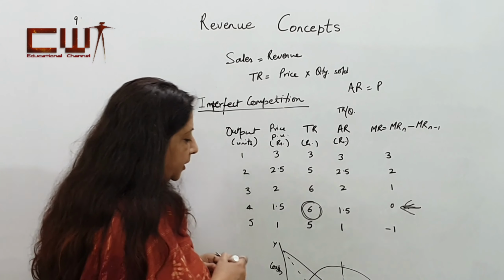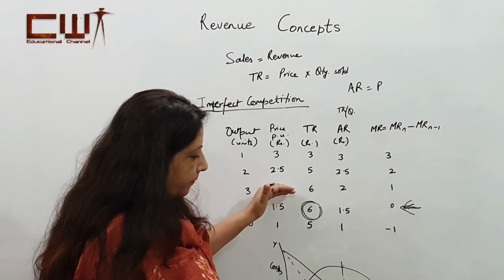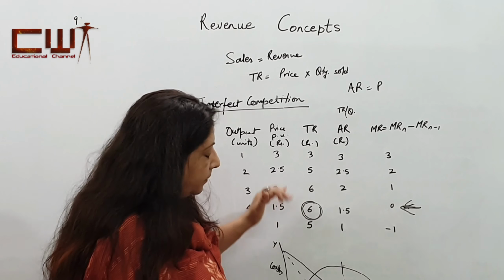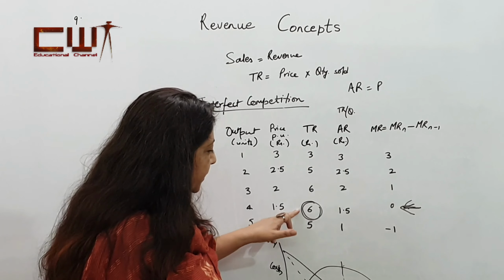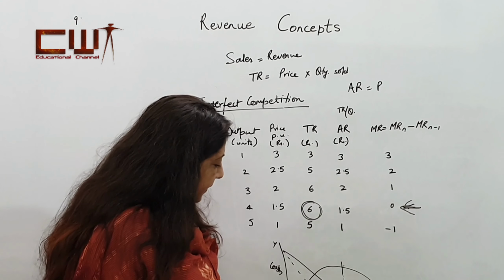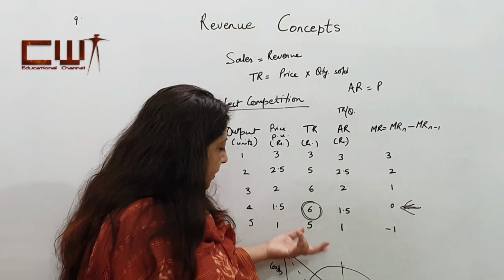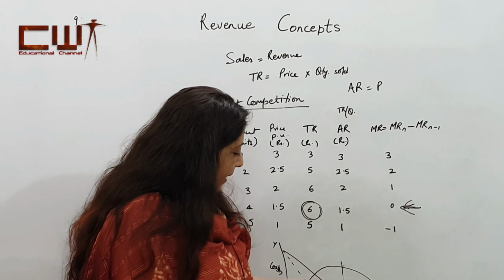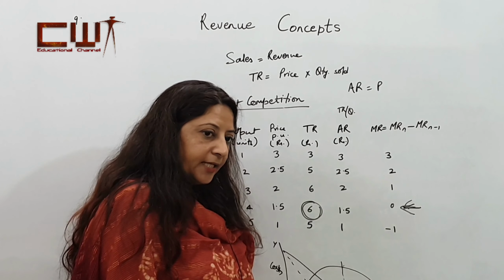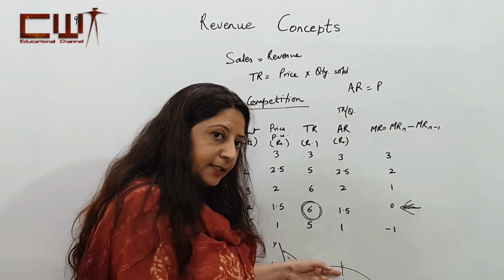So, please understand this relationship: when the total revenue is increasing and reaches the maximum point, that is where your marginal revenue will become 0, because the marginal is not adding anything to the total. That is why it becomes 0 at this point, and the total is at its maximum at that level.